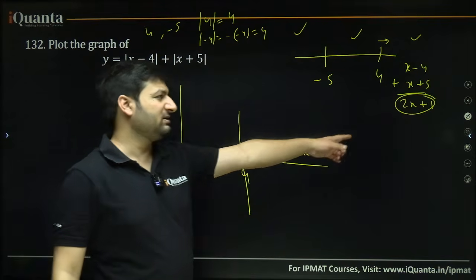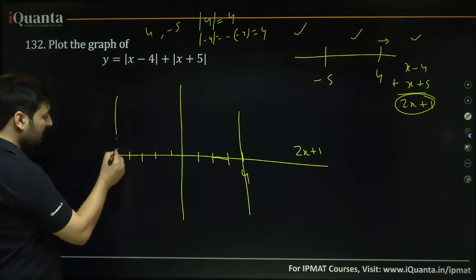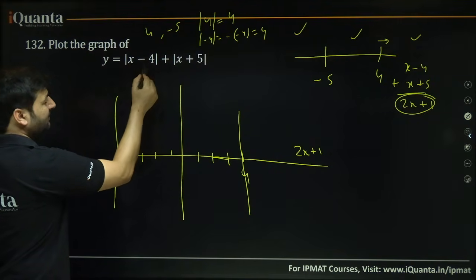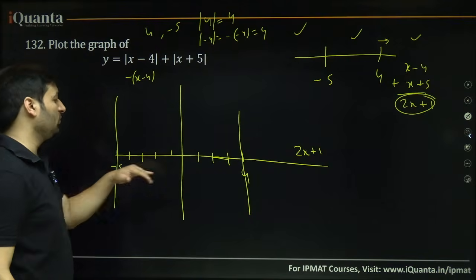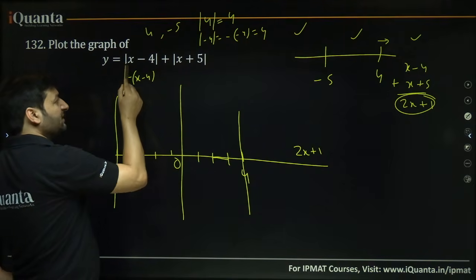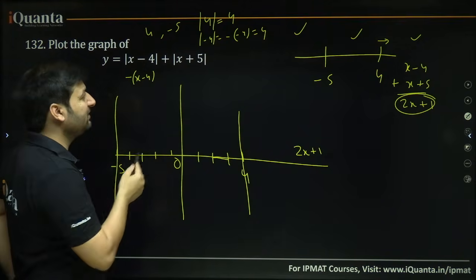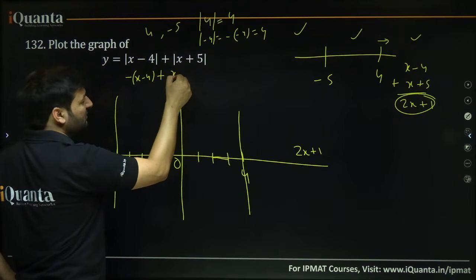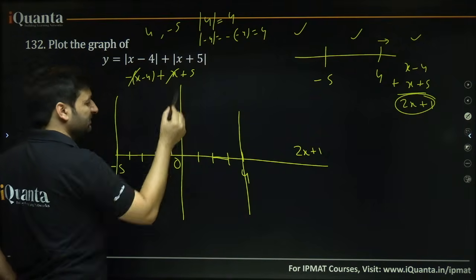What is 2x plus 1? It is a linear equation, so some line kind of graph will be there, okay. Between 4 to minus 5, put any value between 4 to minus 5, say 0. This opens with negative, right, this opens with negative, so negative of x minus 4. You are between 4 to minus 5 now. I have picked up a value 0. It is between 4 to minus 5, right? So, if you put x equal to 0 here, it becomes 0 minus 4. 0 minus 4 means inside mod we have minus 4. If there is a negative quantity inside the mod, it opens with negative. So, negative of x minus 4 plus, if you put 0 here, 0 plus 5, it opens normally. What do you get? 4 plus 5 because x minus x cancels, 4 plus 5, 9.